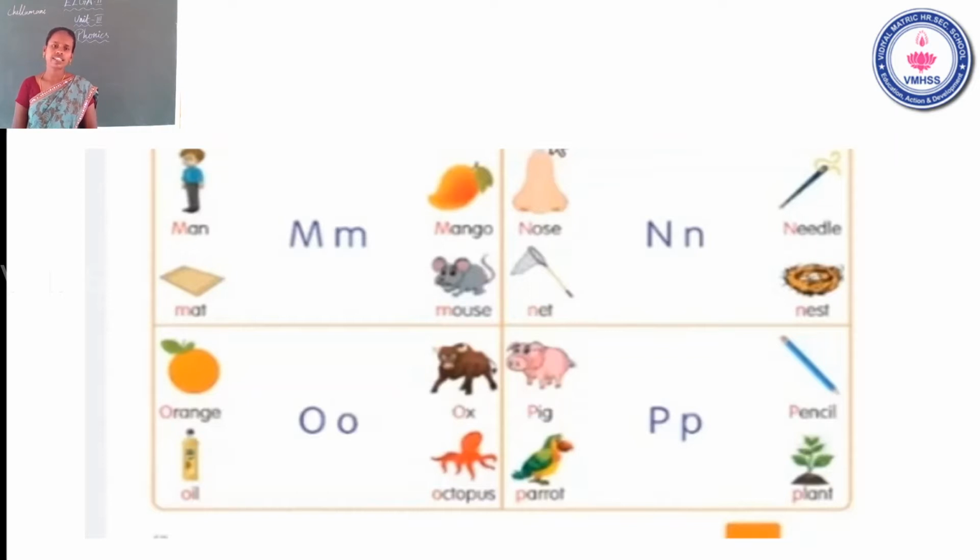Now go to the next letter. What is the next letter? O. The name of the letter O. The sound of the letter O. Orange. Oil. Ox. Octopus. Now go to the next letter. The next letter P. The name of the letter P. The sound of the letter P. First one pig. Second one parrot. Third one pencil. Next one plant.